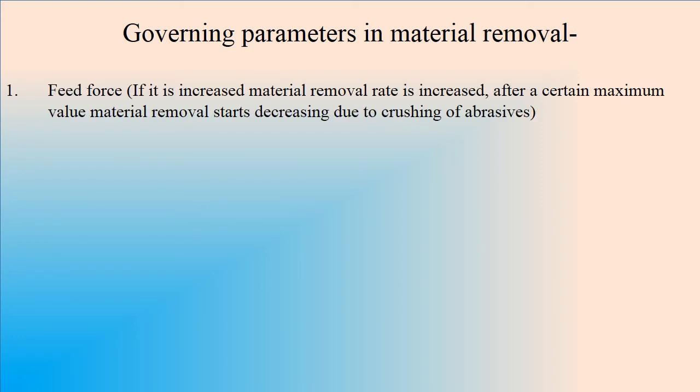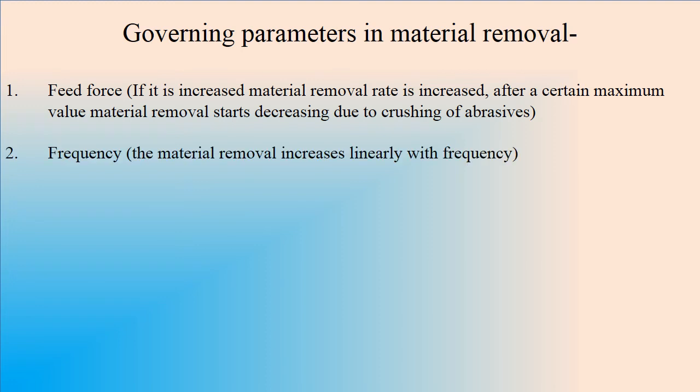Now, what are the different governing parameters in material removal? One is the feed force. It has been observed that if the feed force is continuously increased, the volume of material removal also increases. After reaching a maximum value, if we further increase the feed force, there is crushing of the abrasive, so the material removal rate will decrease.